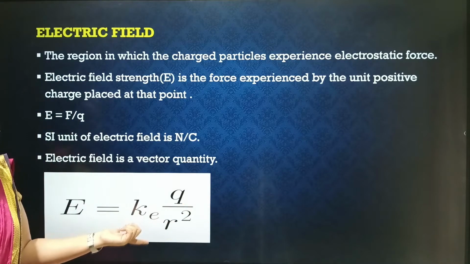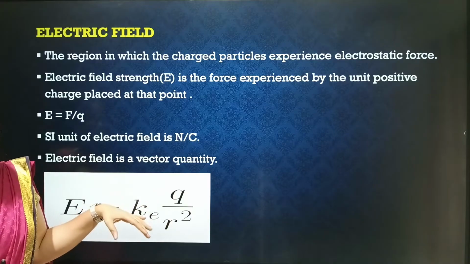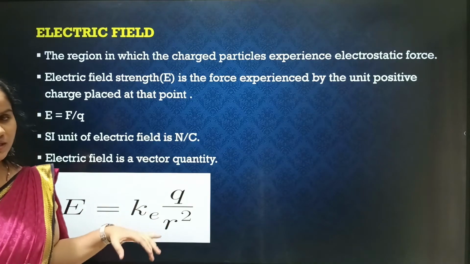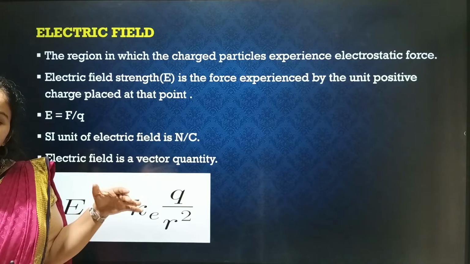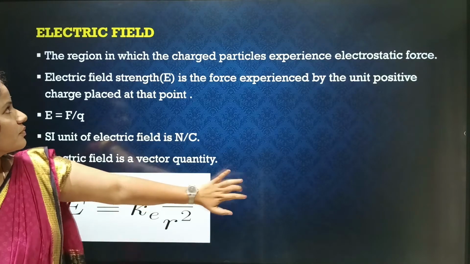So the final expression for electric field is E is equal to K into Q by R square. K is nothing but 1 by 4 pi epsilon naught. E is equal to 1 by 4 pi epsilon naught Q by R square. This is the final expression for the electric field.